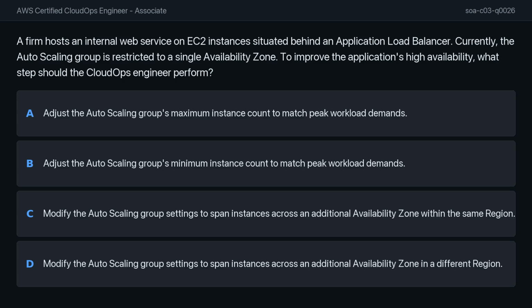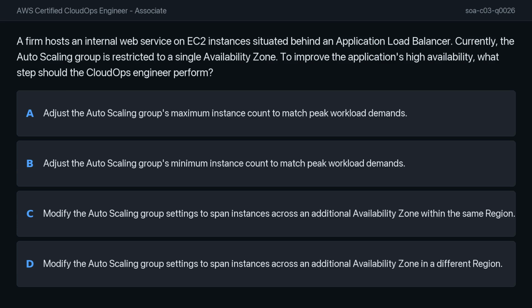A firm hosts an internal web service on EC2 instances situated behind an application load balancer. Currently, the auto-scaling group is restricted to a single availability zone. To improve the application's high availability, what steps should the CloudOps engineer perform?